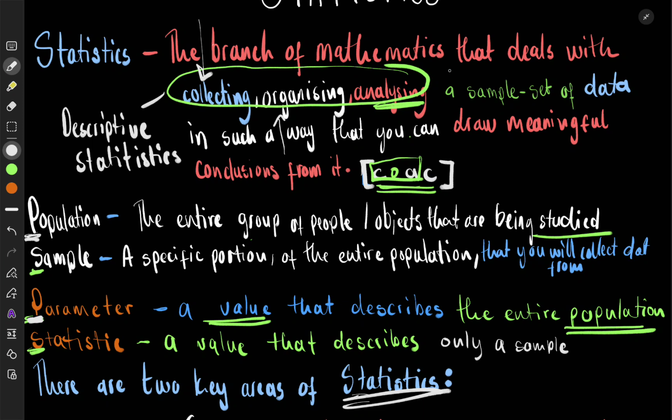Then we'll learn about things that we use to analyze or summarize the data. When we want to summarize the data, we'll want a value that represents that data, and we use things like mean, median, mode. We'll be finding values that tell us something about the data. They summarize it for us to understand it and be able to draw conclusions from it.